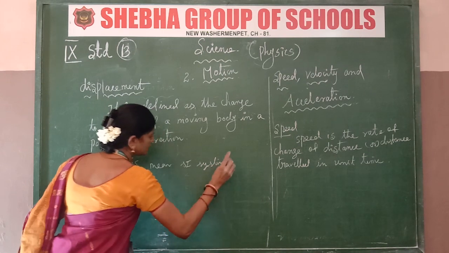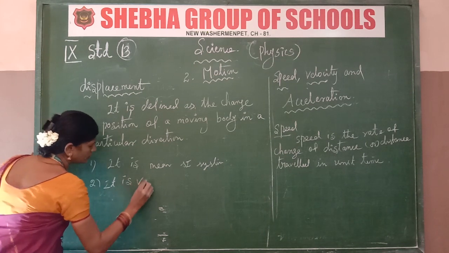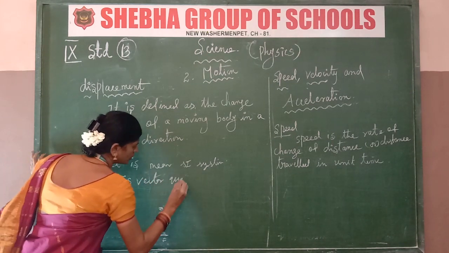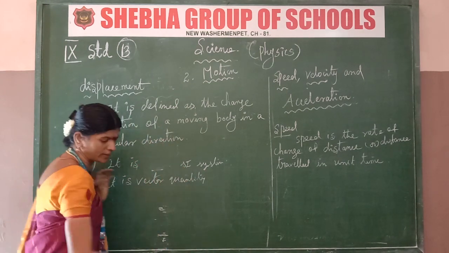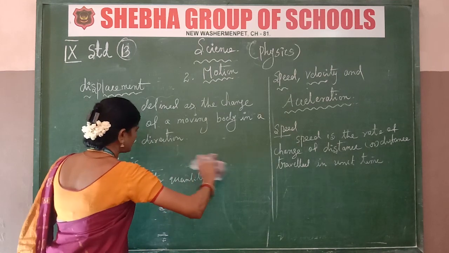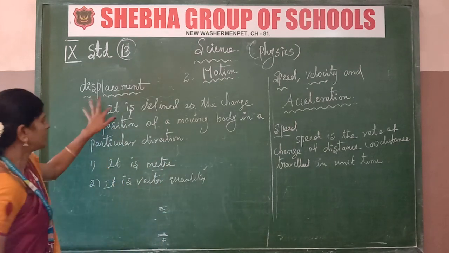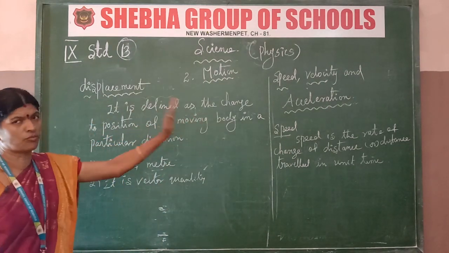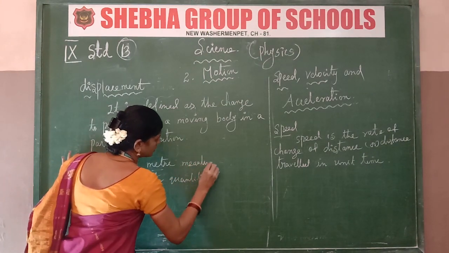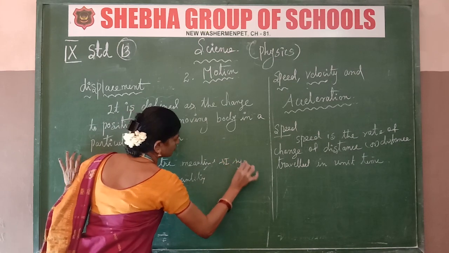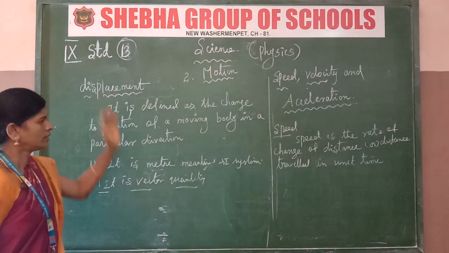It is measured in meters in the SI system. This is a vector quantity. First of all, it is defined as the change in the position of a moving body. The meter is measured in the SI system, and it is a vector quantity. So that is called displacement.